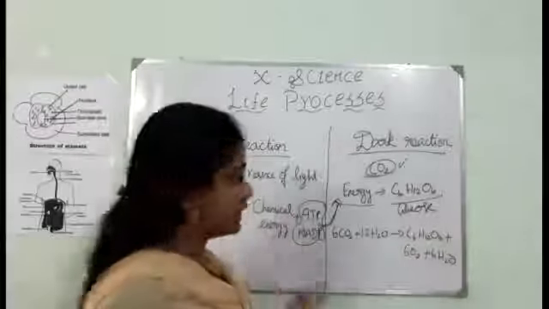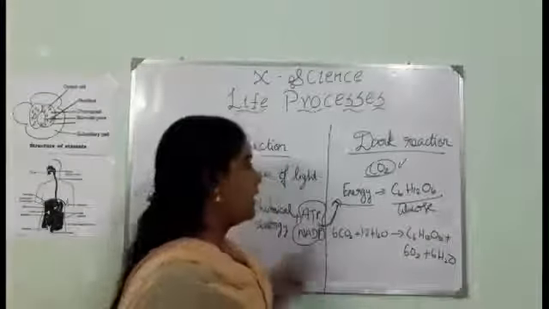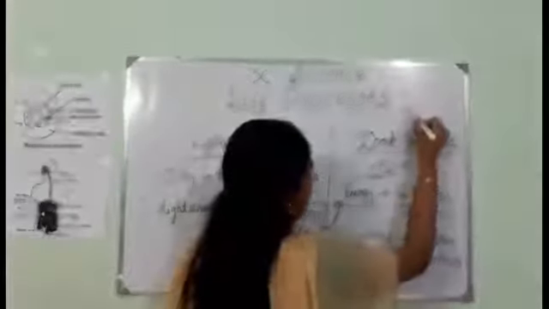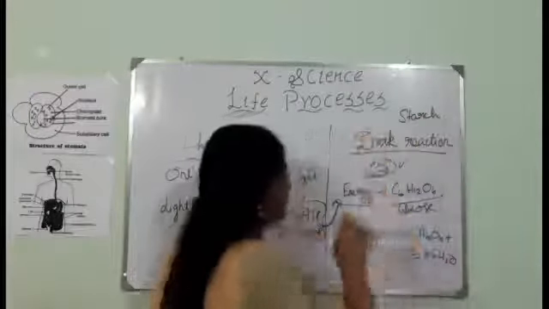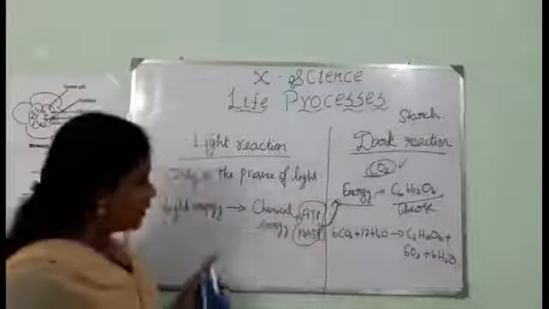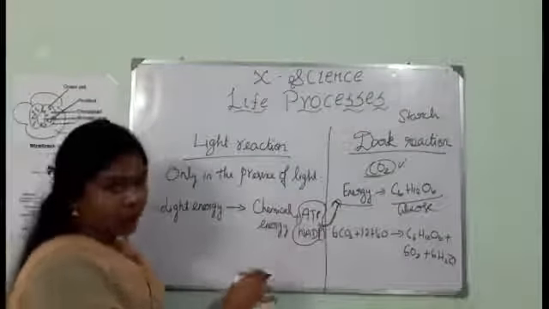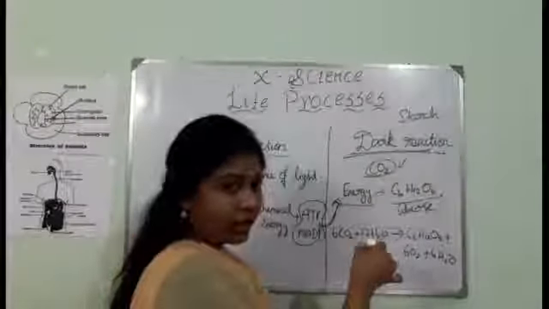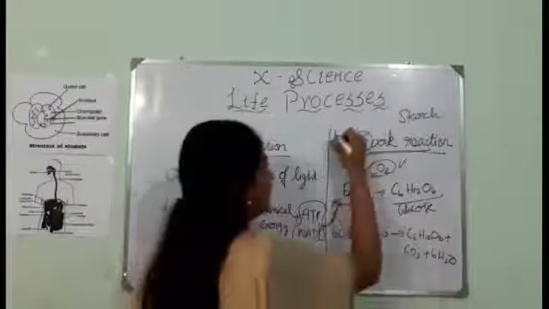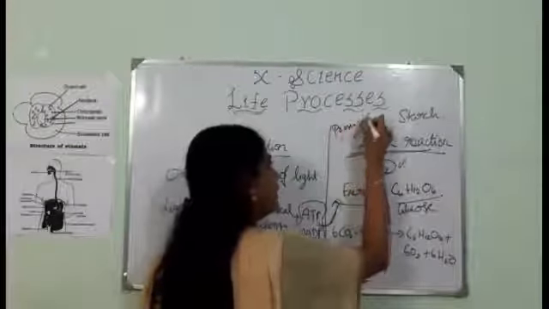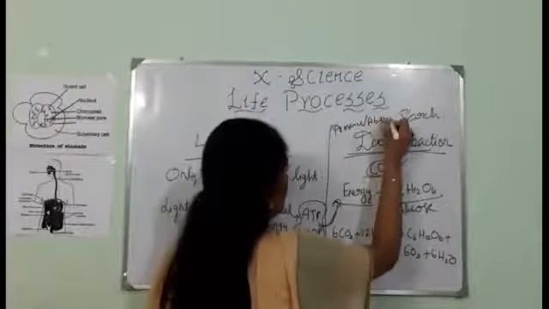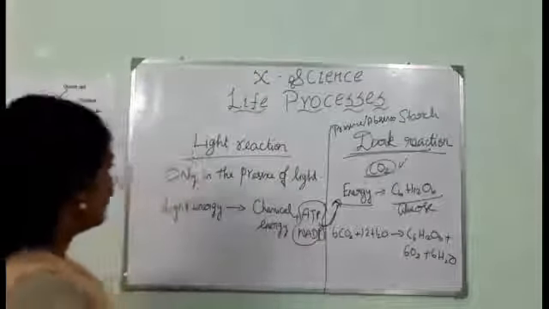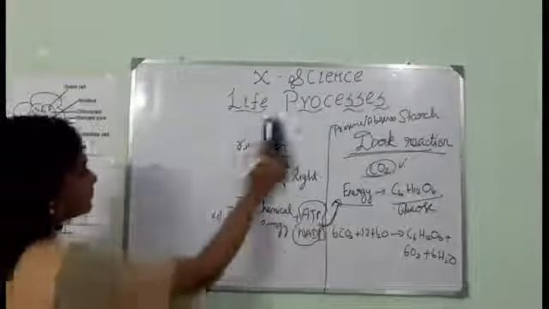This glucose is utilized by the plants as food, but if it is wanted later, it is stored in the form of starch in the plants. So in the light reaction, we get only the energy to prepare food, and the food is prepared only in the dark reaction. This dark reaction takes place either in the presence of sunlight or even in the absence of sunlight. Whereas the light reaction happens only in the presence of light. I hope you are clear on it.